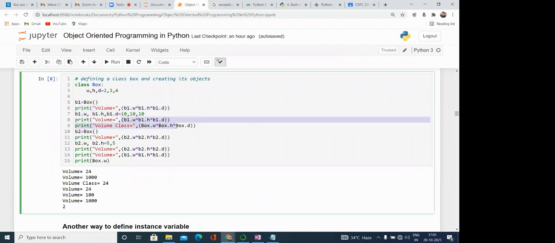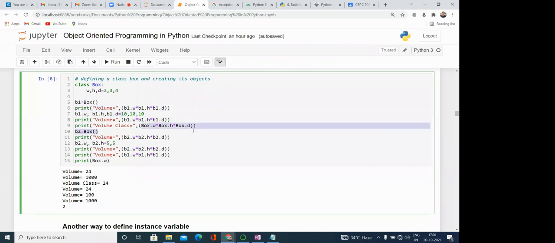So in the next line, when we call b1.w, b1.h, instead of pointing to the class variable, it is accessing the instance variable. Similarly here, if you want to verify it, you can see still w, h and d, these class variables, because we can access the class variable with the help of the class name also.